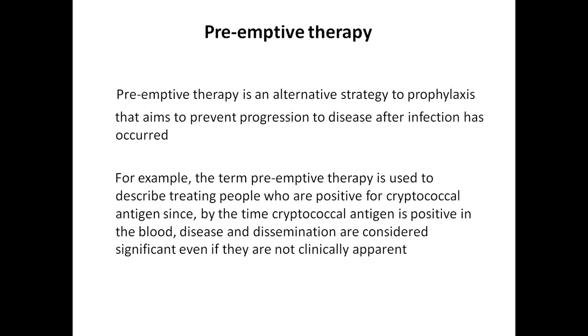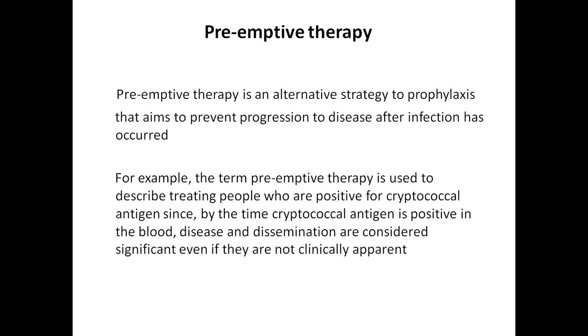For example, the term preemptive is used to describe treating people who are positive for cryptococcal antigen, since by the time cryptococcal antigen is positive in the blood, disease and dissemination are considered significant even if they are not clinically apparent. For example, a patient walks into our ART center with CD4 less than 100.